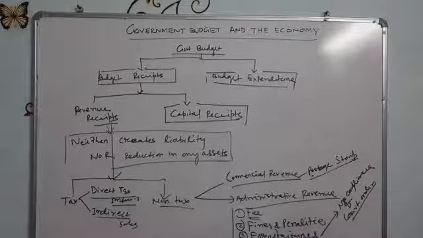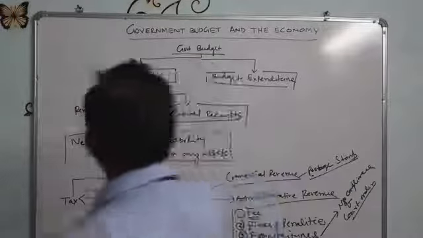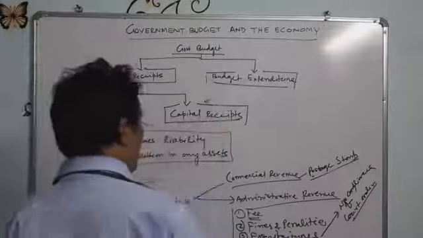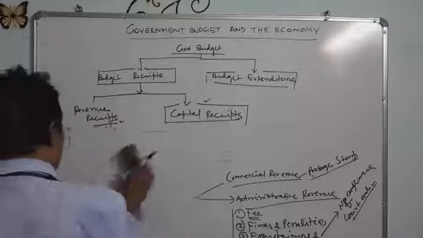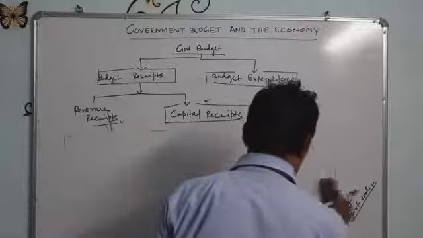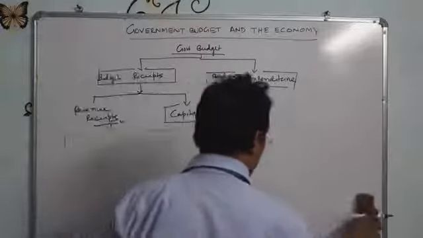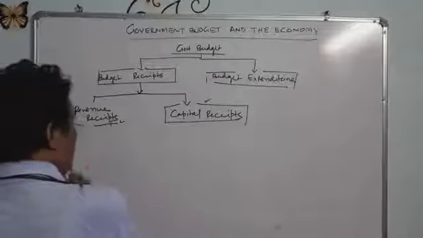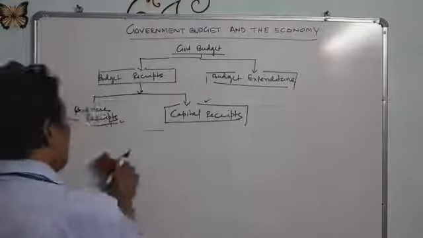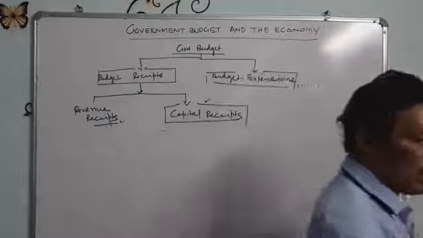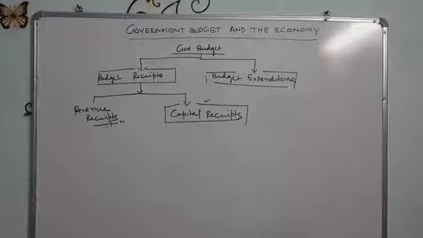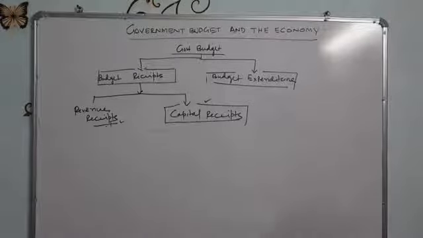Now we'll switch over to capital receipts. Revenue receipts are finished. What do you mean by capital receipts? I think it must be clear; I revised this again. After finishing revenue receipts, we go to capital receipts. What do you mean by capital? We have already known in macroeconomics: it is that part of the money which helps to increase the capital stock.